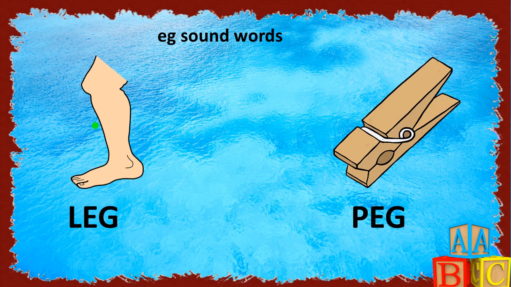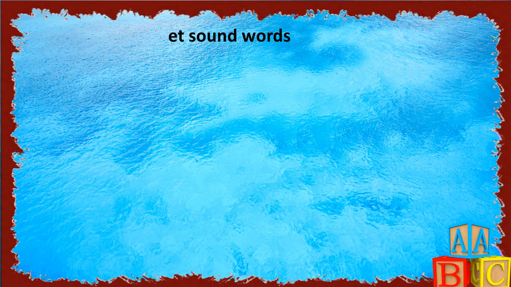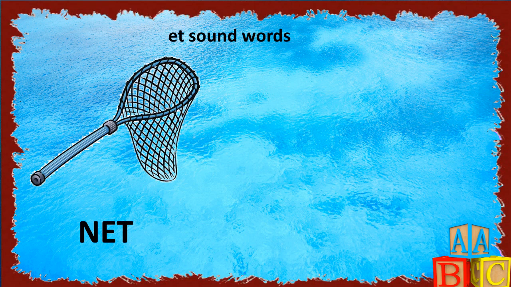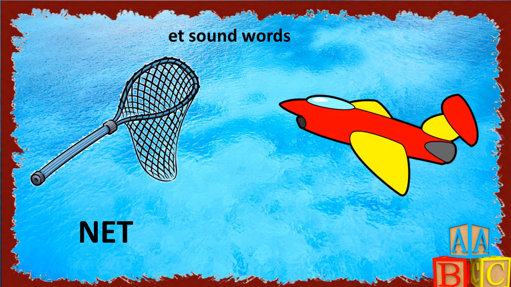E-T sound words. This is a net, and the spelling of net is N-E-T, net. This is a jet, and the spelling of jet is J-E-T, jet.